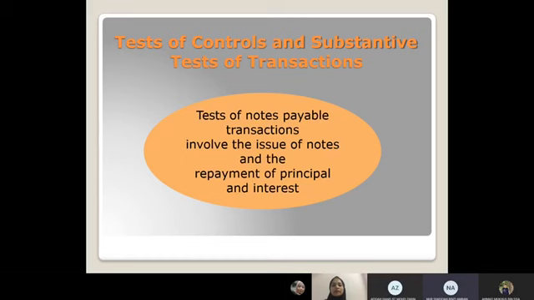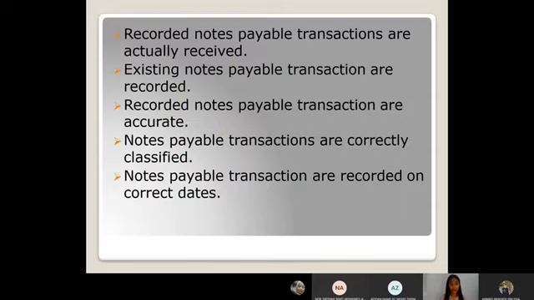Okay, moving on to the test of control and substantive test of transaction. This is because the test of the notes payable transaction involves the issue of notes and the repayment of principal and interest. The auditor should verify recorded notes payable transactions are actually received or not, and existing notes payable transactions are recorded or not. Recorded notes payable transactions are accurate, notes payable transactions are correctly classified, and the last one is notes payable transactions are recorded on the correct dates.